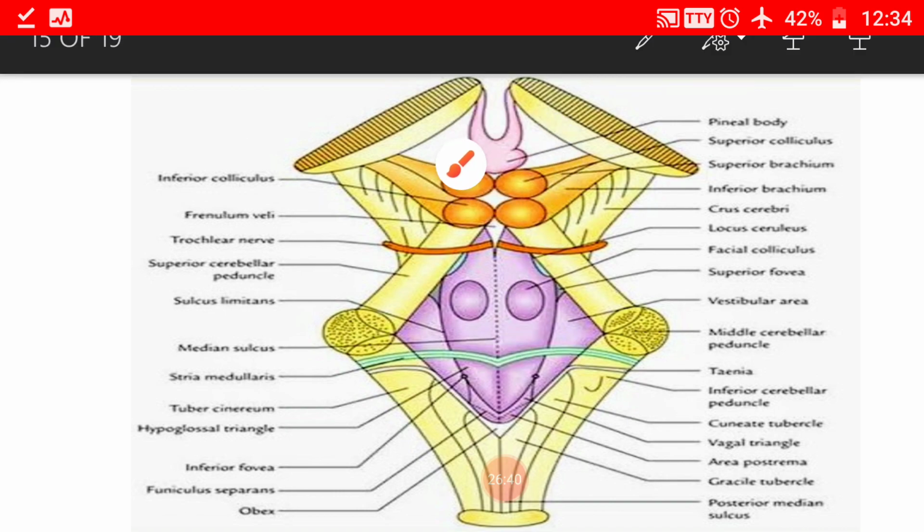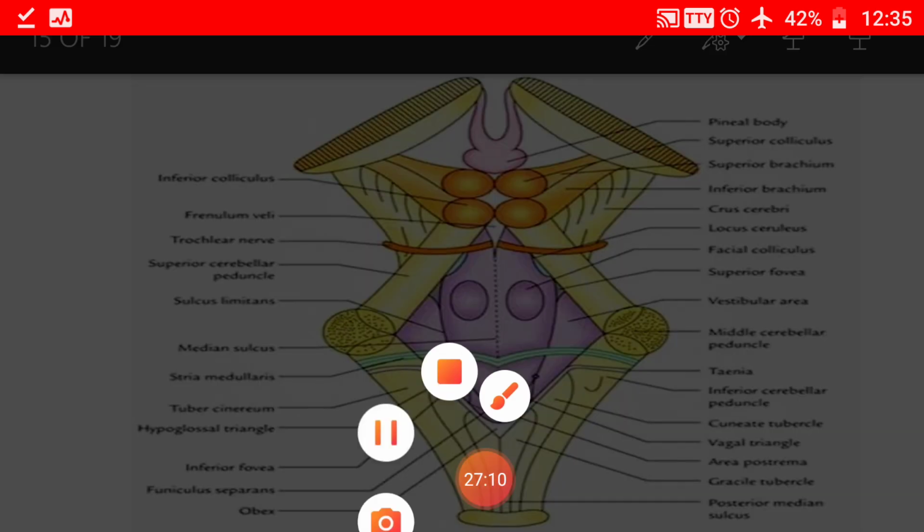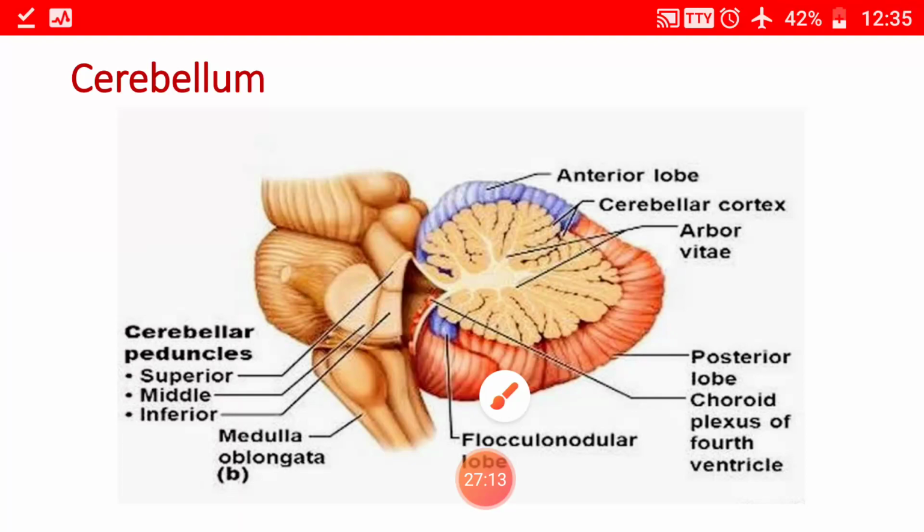So this is the figure showing the posterior view of the brainstem. Here this is the part of the midbrain that shows the presence of the superior and the inferior colliculi. And this is the part of the pons and the part of the medulla which are forming the roof of the fourth ventricle, and the other details that constitute the cerebellar peduncles and the tubercles, that is the gracile and the cuneate tubercles of the medulla oblongata present on the posterior aspect of the brainstem.